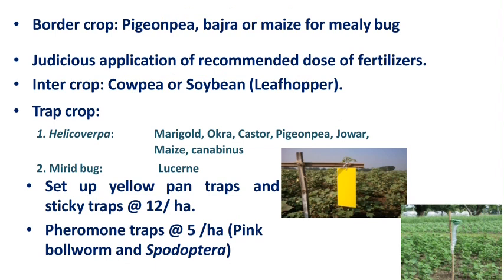Then you can use different traps. The first one is the yellow sticky trap or blue sticky trap. This yellow or blue sticky trap is mostly used against all the sucking pests like aphid, jassid, thrips, whitefly, and all the plant bugs also. Then a light trap per hectare is also effective against different pests. Then the pheromone trap. Here the pheromone trap is mostly used against boll feeder insects and Spodoptera.